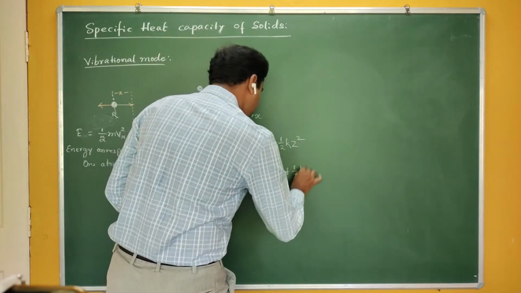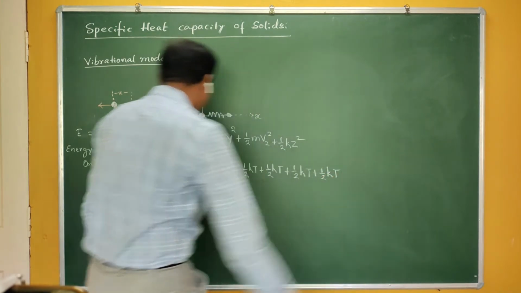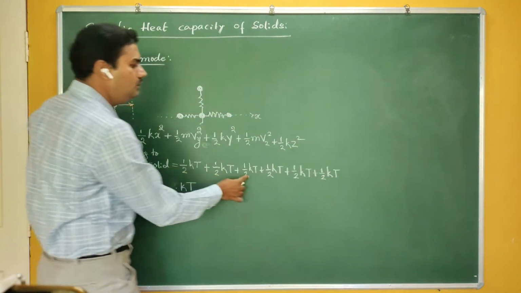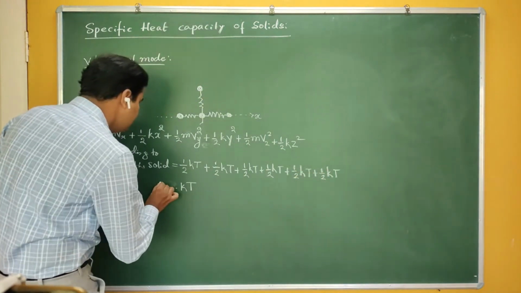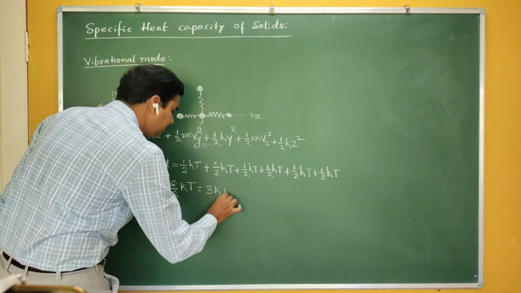Half kT plus half kT along the x-axis, along the y-axis, and along the z-axis; the total becomes 1, 2, 3, 4, 5, 6, so 6 by 2 kT, which you can write as 3 kT.